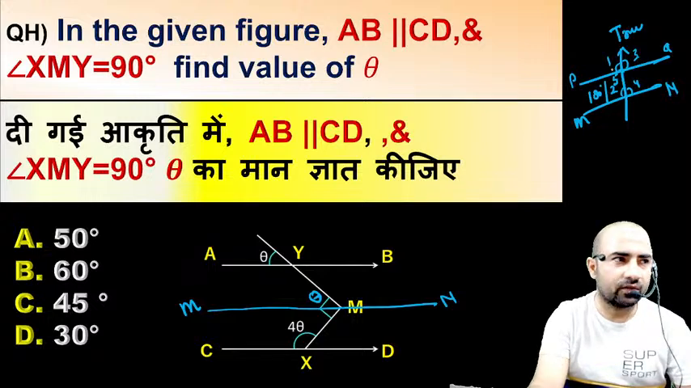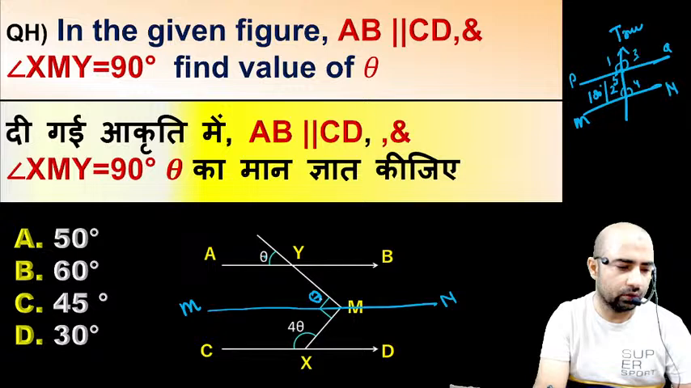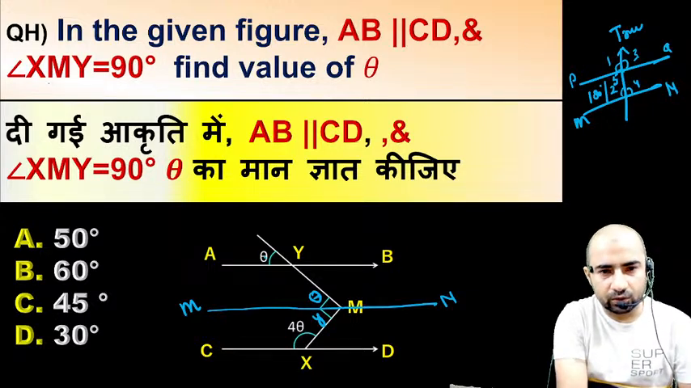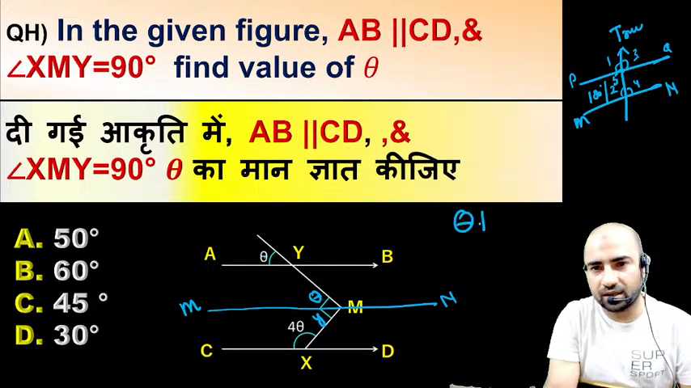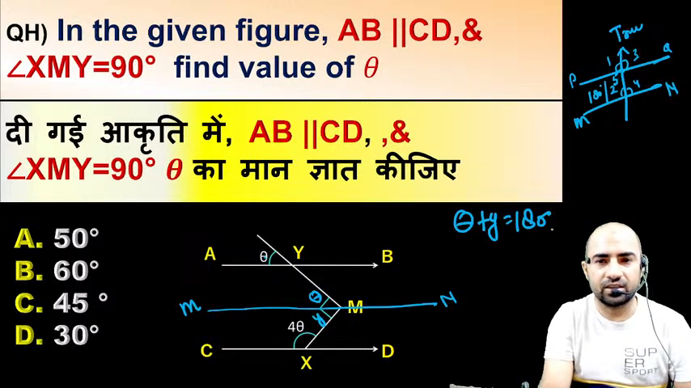So from this property of corresponding angles, we can see that if this angle is theta, then this angle is also theta. Yes or no? If this angle is theta, then this angle is also theta by the corresponding angle property of the transversal line. If this angle is theta, you can consider that this angle is y. Now from the question you can see that theta plus y is equal to 180. This is given in the question. Is this clear?